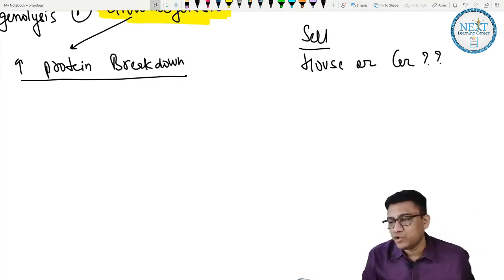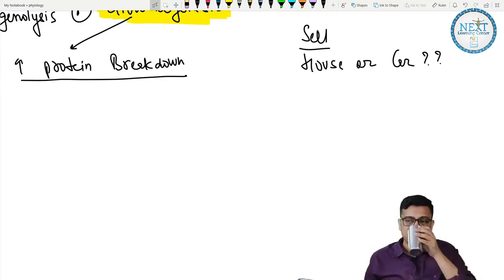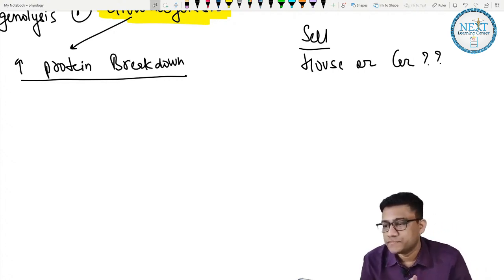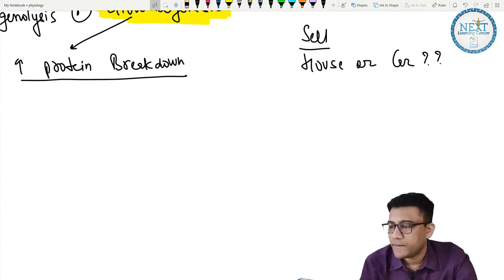What will you sell, house or car? Tell me.